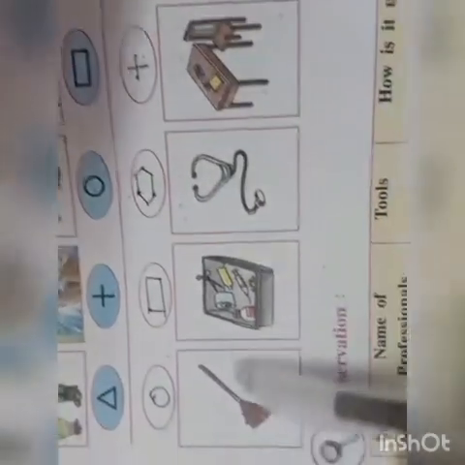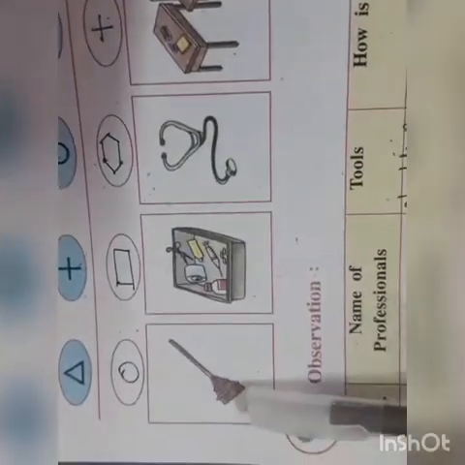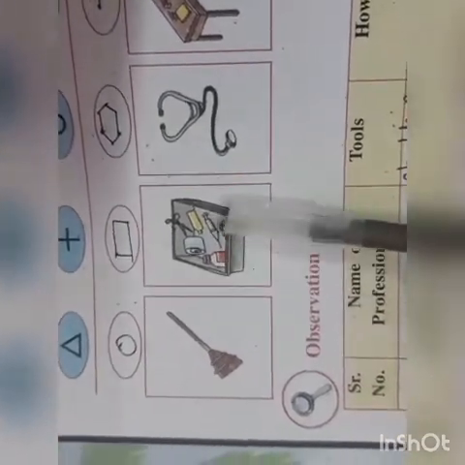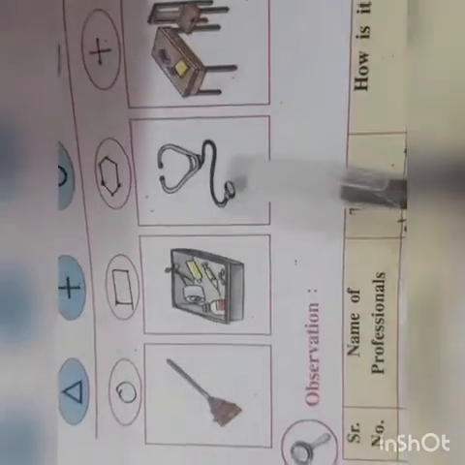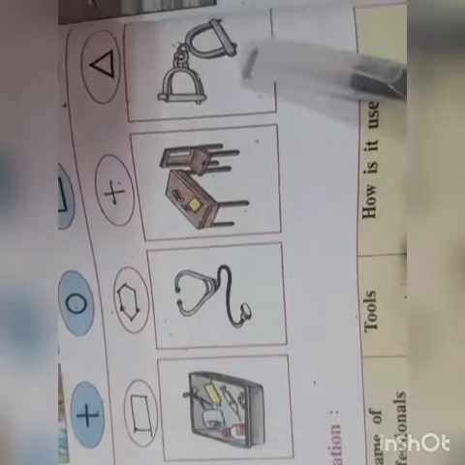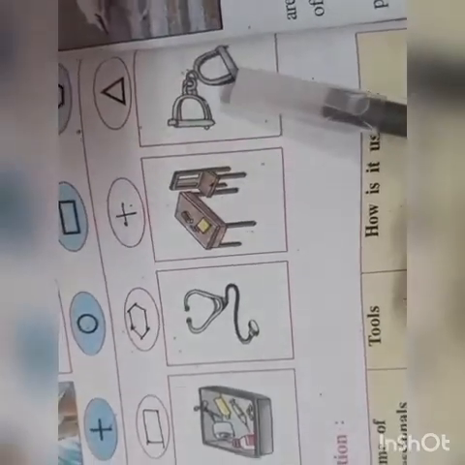Now here the tools of these our helpers are given. This is the broom, this is a medicine tray with the injections and you can see certain medicines are there. This is a stethoscope, this is a chair, table, chalk, duster, book and this is the handcuffs. These handcuffs are used by the soldier.